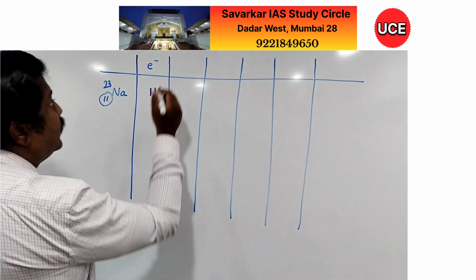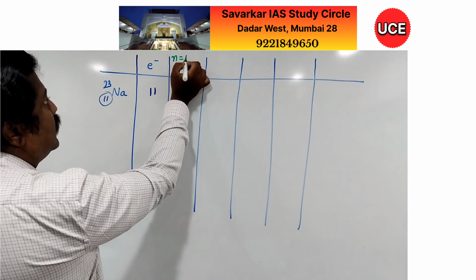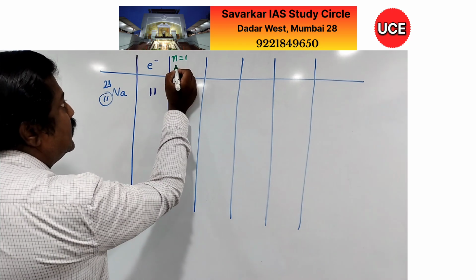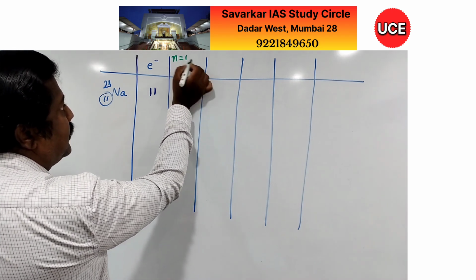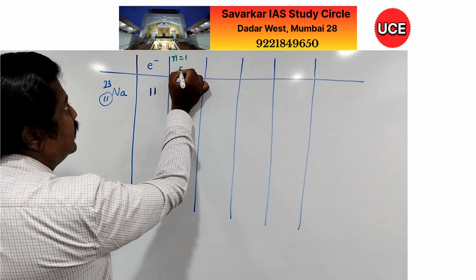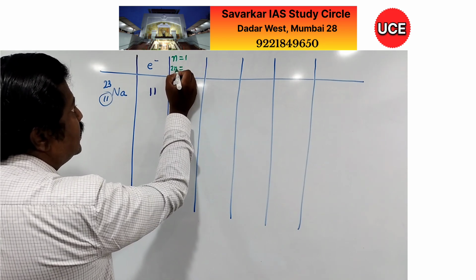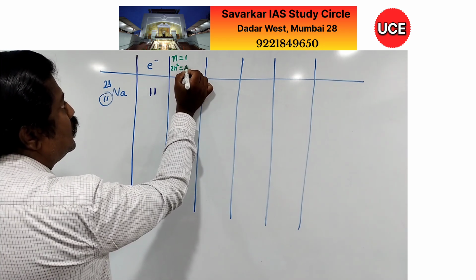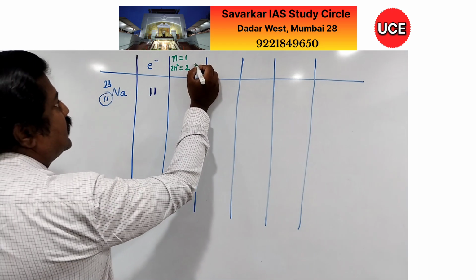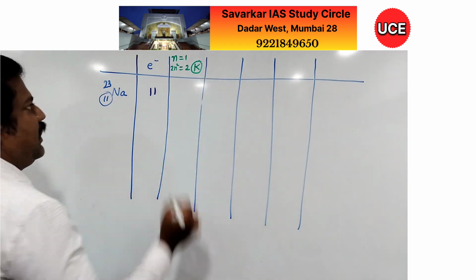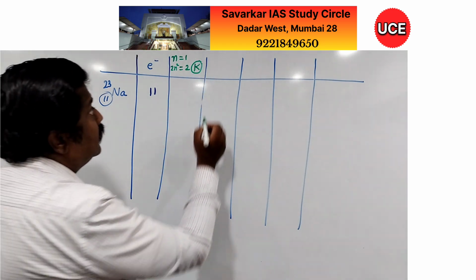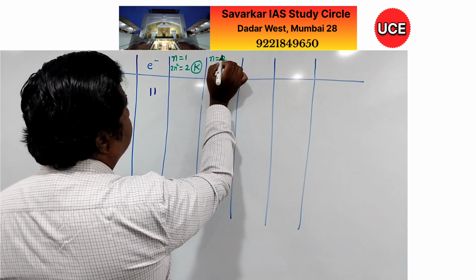Capacity. So here I am writing n equal to 1. That is the first shell. Capacity or number of electrons is equal to 2n square. So 2n square will be equal to 2. This shell is also denoted as letter K. Now n equal to 2.